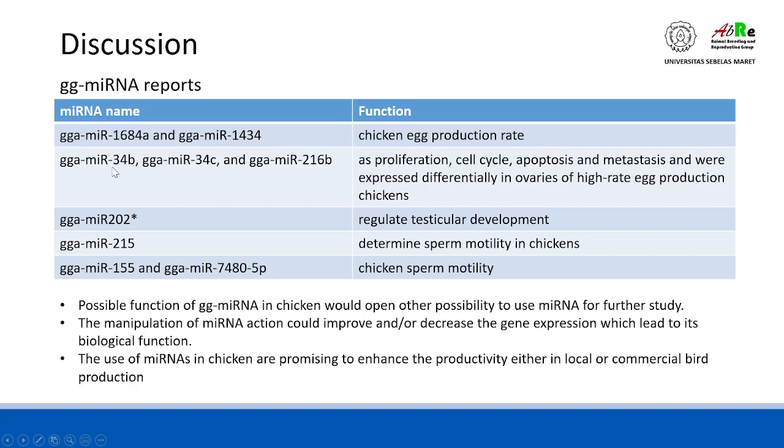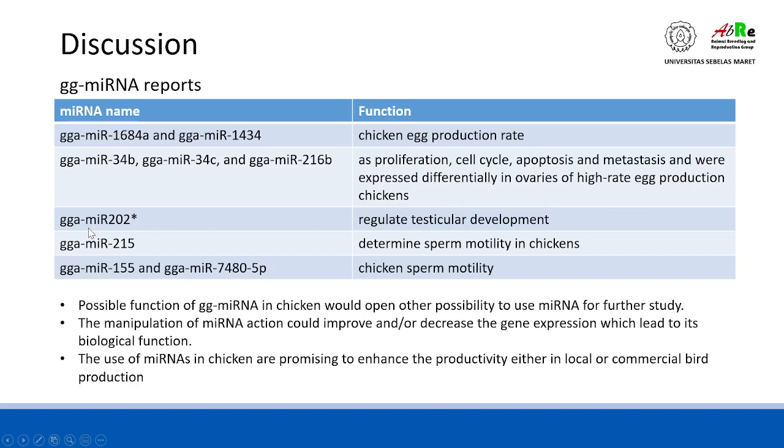Here also microRNA 34B, 34C, and 216B control proliferation, cell cycle, apoptosis, and metastasis, and the expression of genes which control the ovary in high egg production rate in chickens.